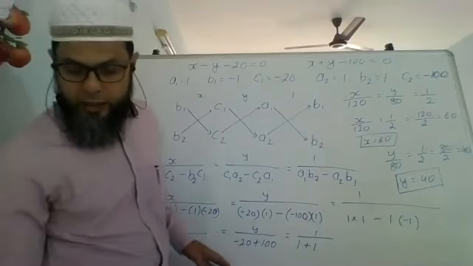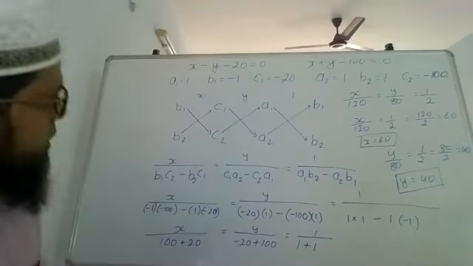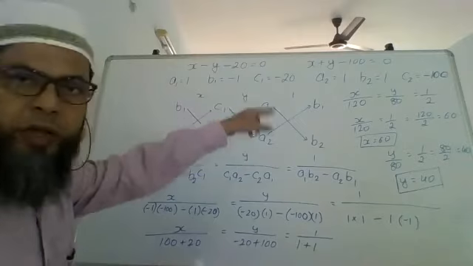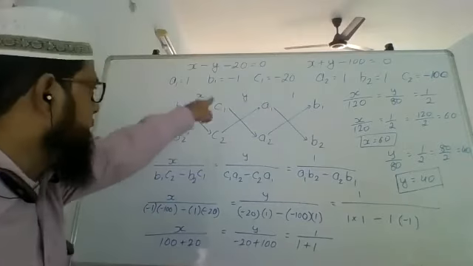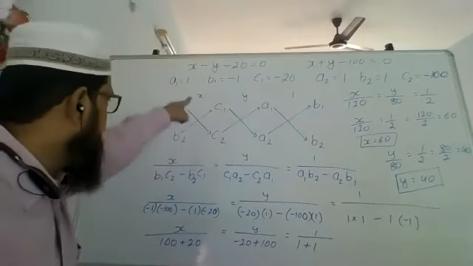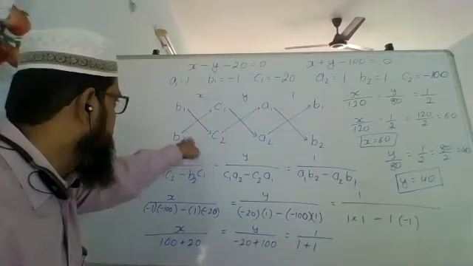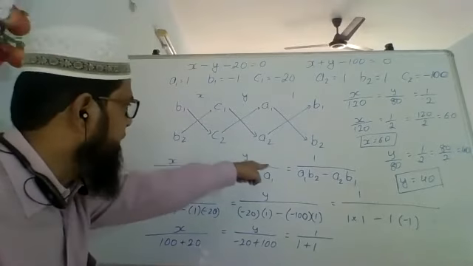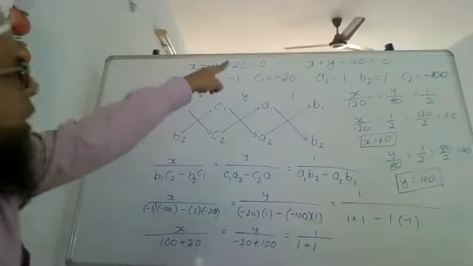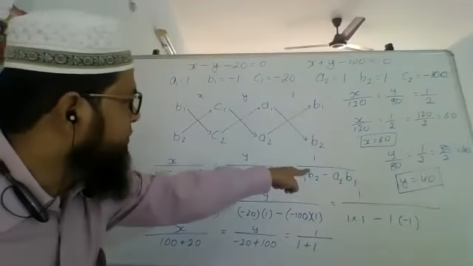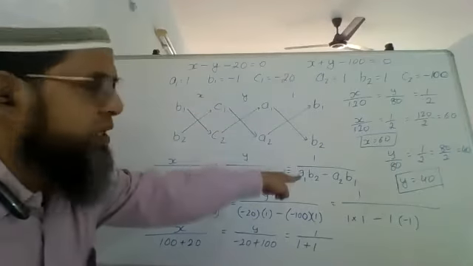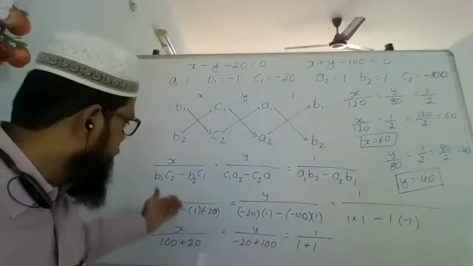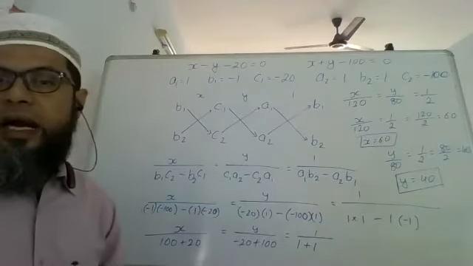I'll explain this once again. You write B1, B2, C1, C2, A1, A2, B1, B2. Cross multiply. So X upon B1 C2 minus B2 C1 equals Y upon C1 A2 minus C2 A1 equals 1 upon A1 B2 minus A2 B1. Substitute those values and solve it, you will get the answer.